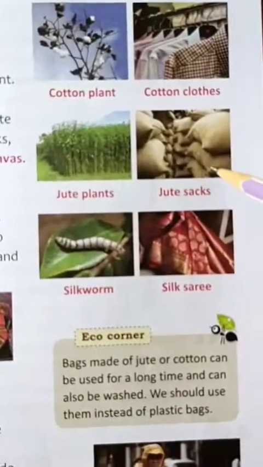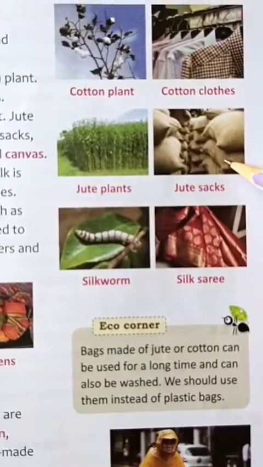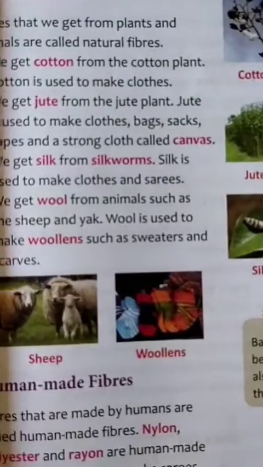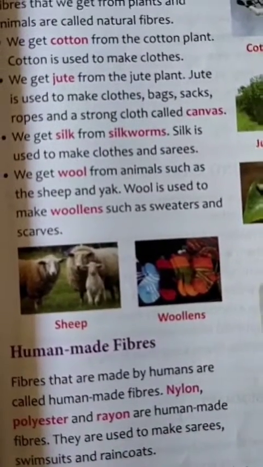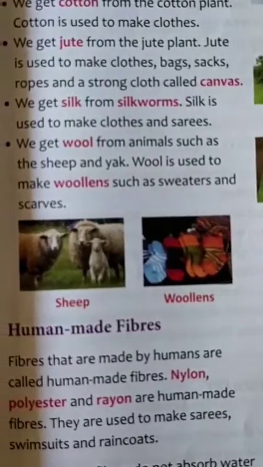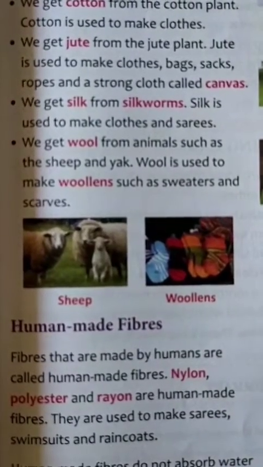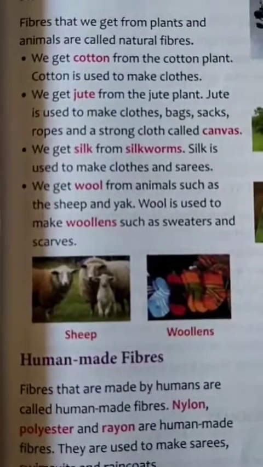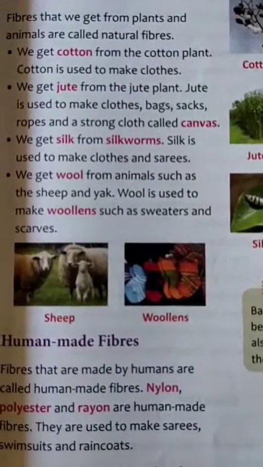This is a jute sack, and it is very strong. Even ropes are made from jute. Cotton and jute are plant fibers.